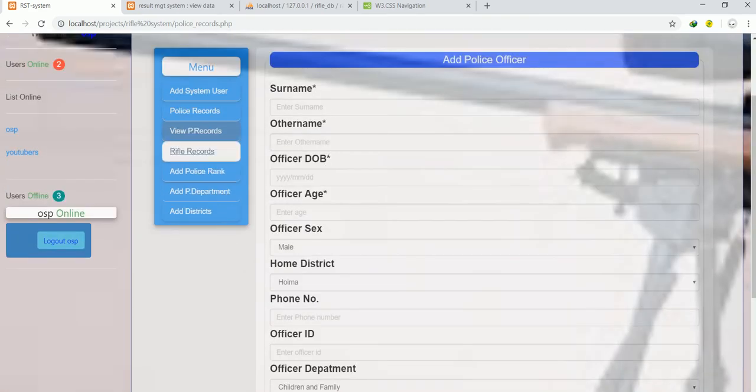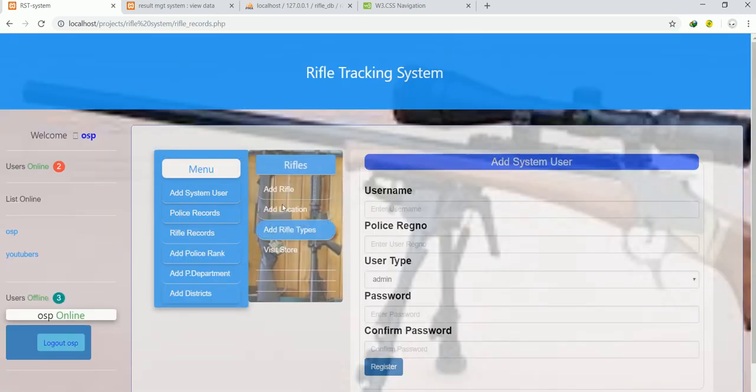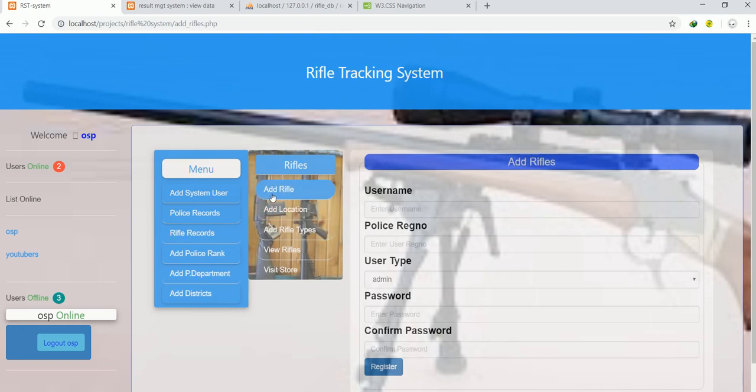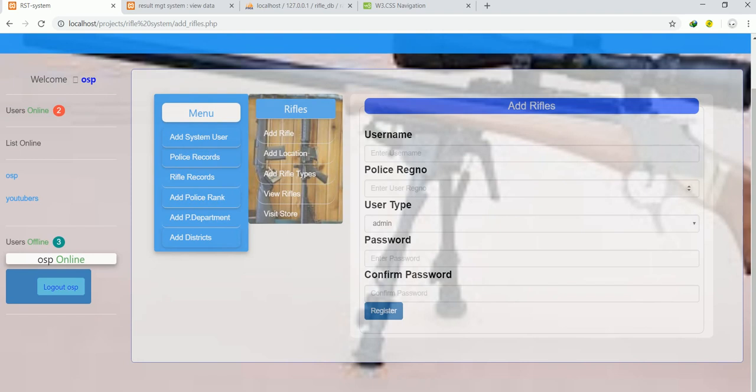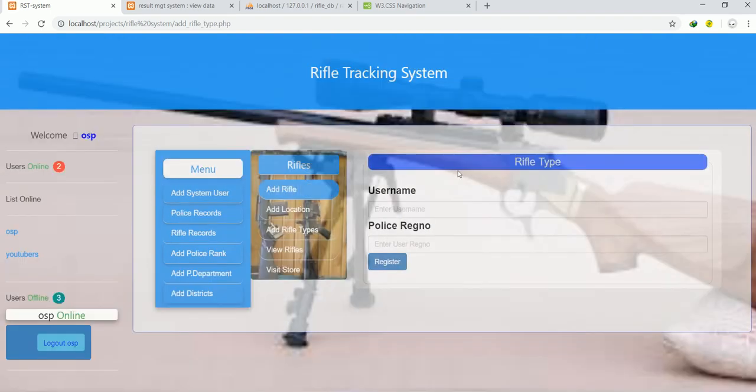system. Though the system is still going to be keeping track of a lot of stuff, because when you check in, there's also one as Add Rifles. Add Rifle is this page where we shall be adding the rifles. Add Location, I've shown you. Add Rifle Types, we shall also be having it here. And also add one on us.